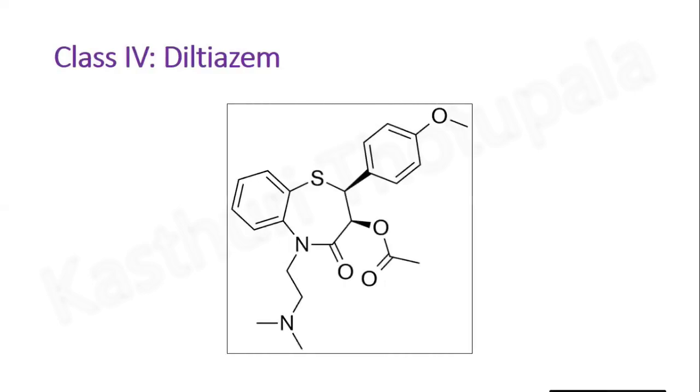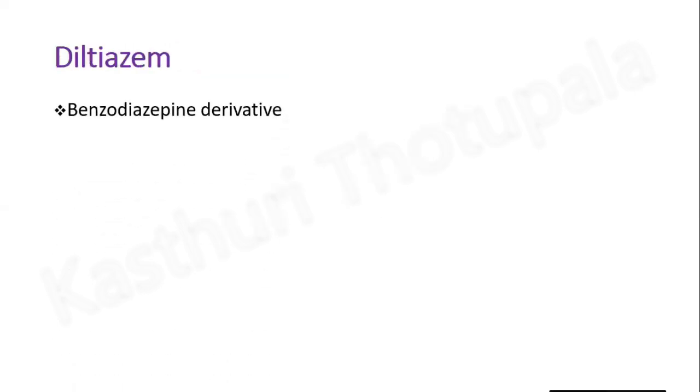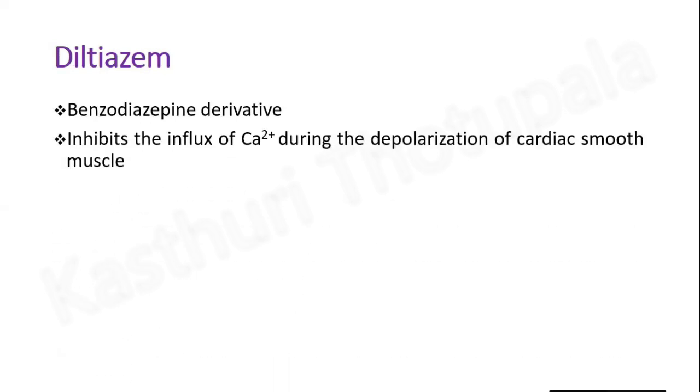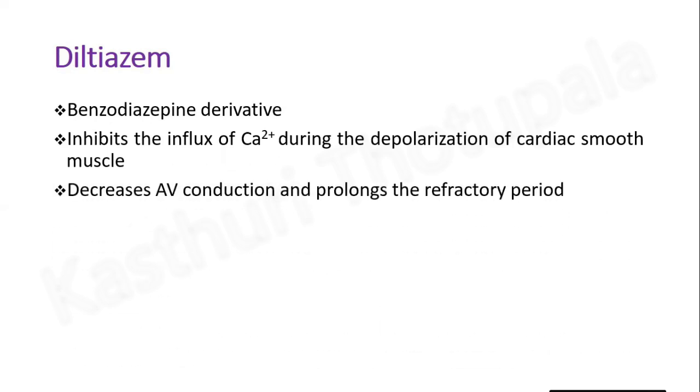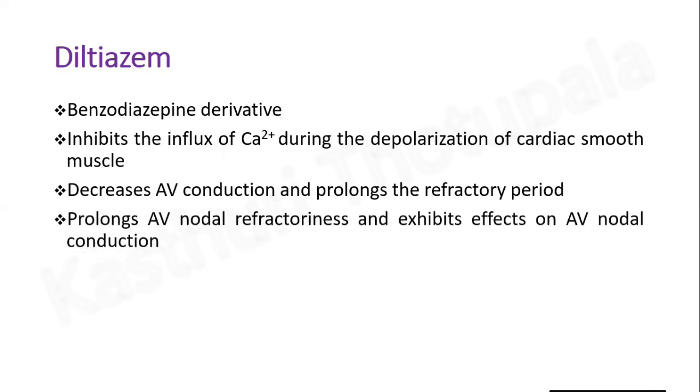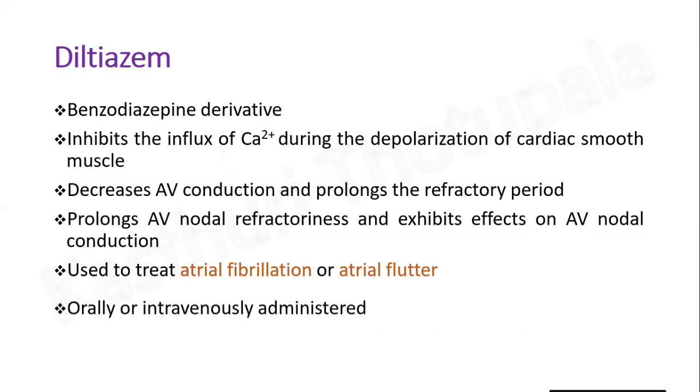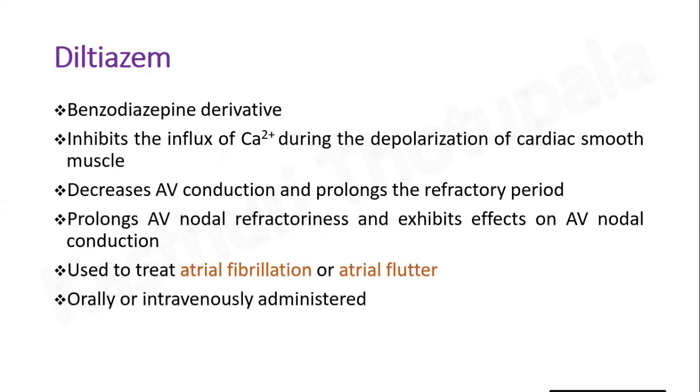Next example is diltiazem. This is diltiazem structure. Diltiazem is a benzothiazepine derivative. It inhibits the influx of calcium ion during the depolarization of cardiac smooth muscle. It decreases atrioventricular conduction and prolongs the refractory period, prolongs atrioventricular nodal refractoriness and exhibits effects on atrioventricular nodal conduction. Diltiazem is used to treat atrial fibrillation or atrial flutter. Diltiazem can be orally or intravenously administered and formulated as a hydrochloride salt.